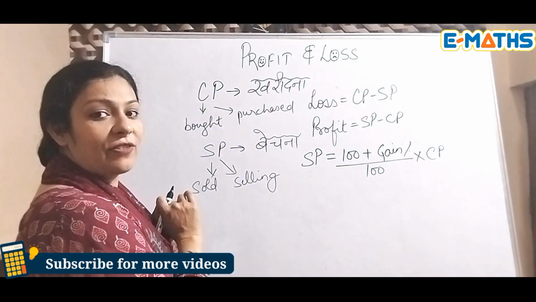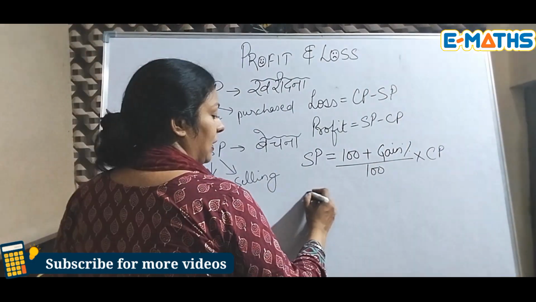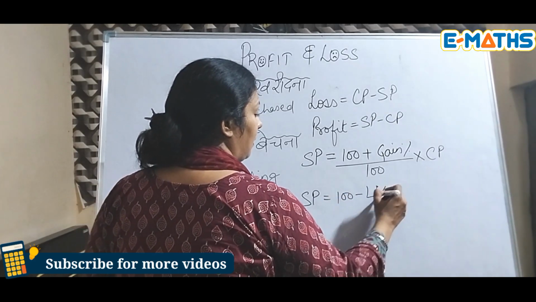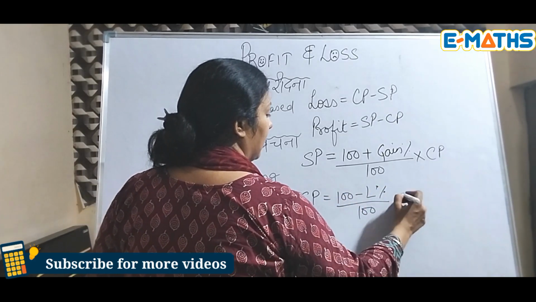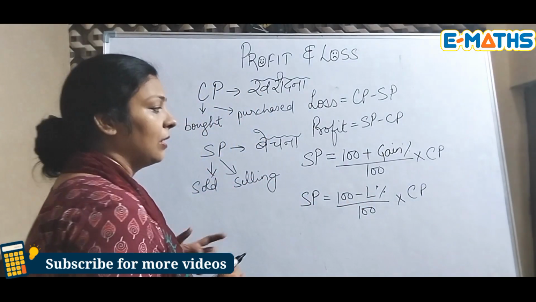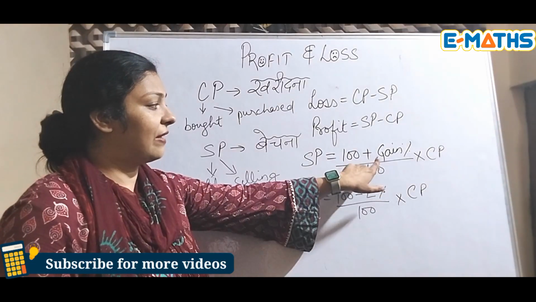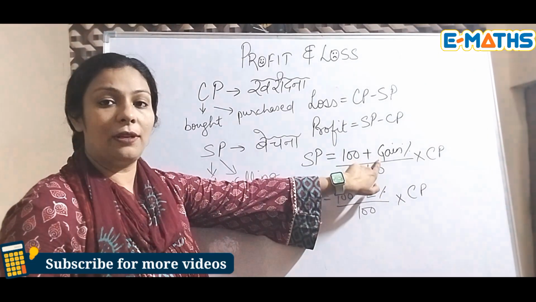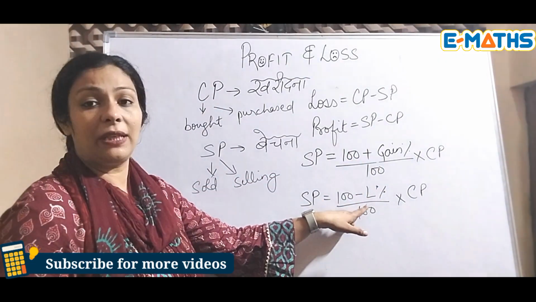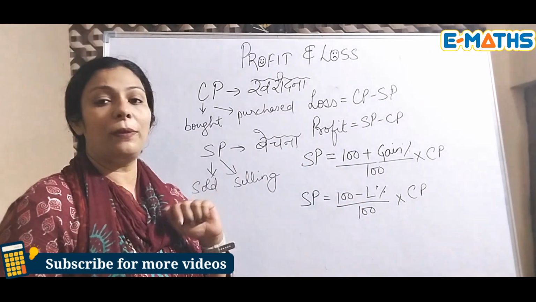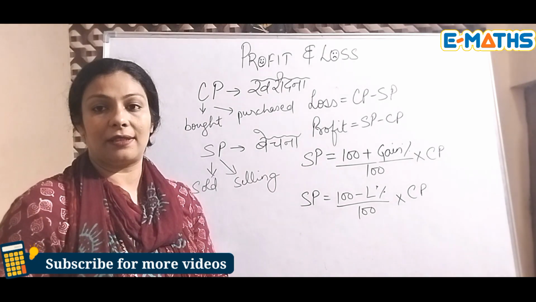This is one formula of selling price when gain is given to us. Another one will be (100 minus loss percent) whole upon 100 into CP. So we have two formulas for SP. The only difference is when gain is given, you will add that gain percent, and when loss percent is given, you will use this minus loss percent formula. So these are the two formulas to find the selling price.